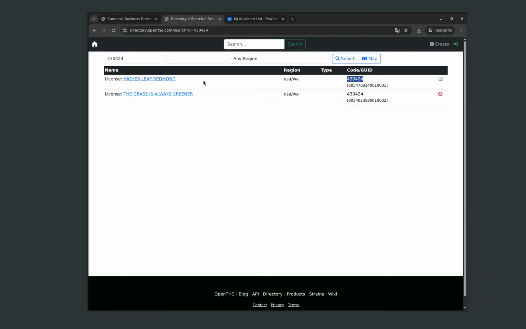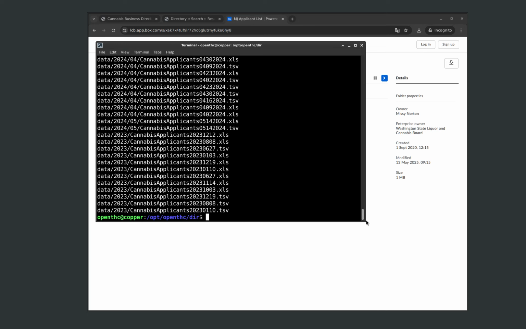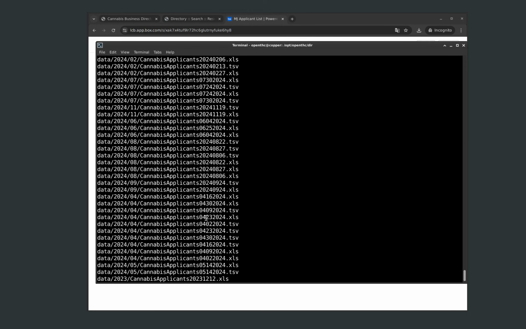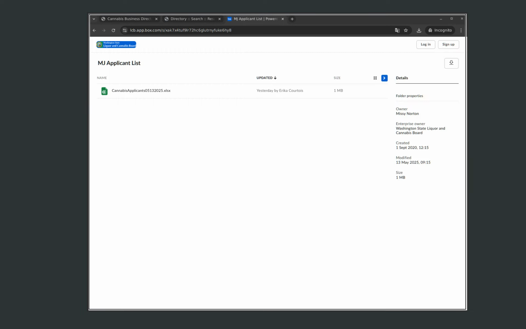These data are sourced from various mechanisms from the state agencies. Washington State posts a Dropbox that has this applicant list, and they post it on a fairly routine basis, generally weekly. We've collected a whole bunch of them. I've got data from them going back to 2023. So we collect this data and we have to process this data.